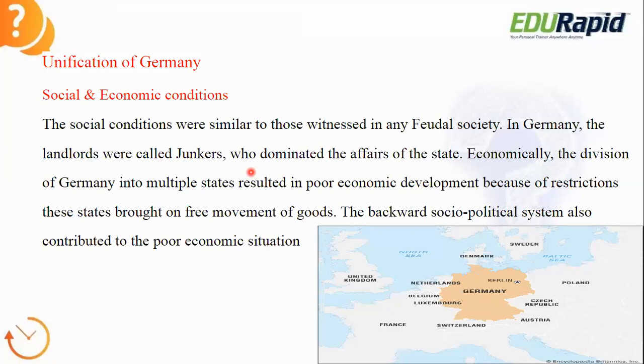For the growth of economic development, we need free movement of goods from one country to another. Import and export must be there. Such a situation did not exist in Germany. That's why it was facing a lot of poor economic conditions, and the backward socio-political system also contributed to the poor economic situation of Germany.